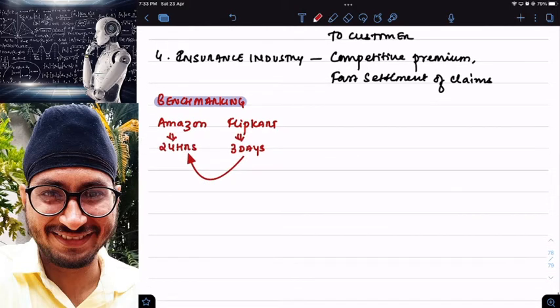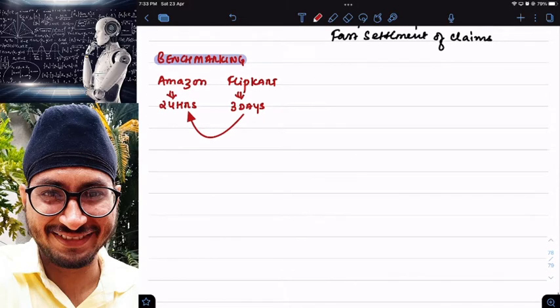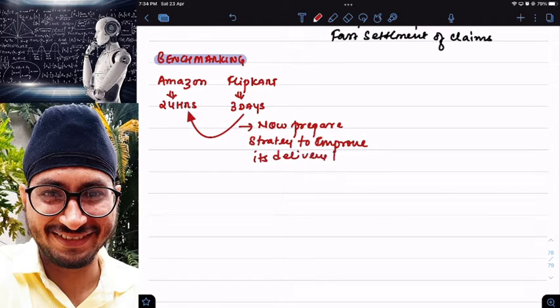Now it will find out, oh, I am delivering in 3 days. Amazon is able to deliver in 24 hours. Customers of Amazon are more satisfied than my customers. Then Flipkart will now prepare a strategy to improve its delivery time. Basically, we can write like this: improve its delivery time. This is called benchmarking.